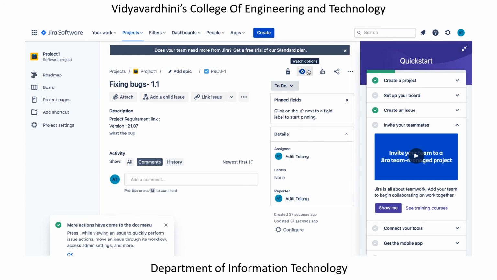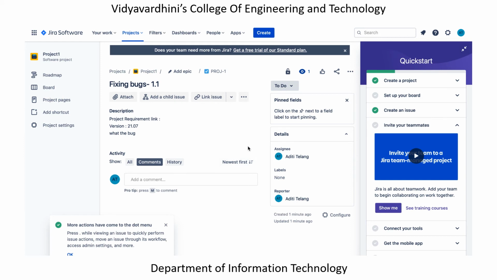Over here there is a watch option. So right now I am watching this page, meaning any activity being done over here would always be notified to me. When you have just enrolled in the project, you may want to know what all activities are occurring over there, right? If there are any updates from any other team members, if someone has updated a link, you want to know everything that happens for that particular project task. So for that purpose, you are watching this space.